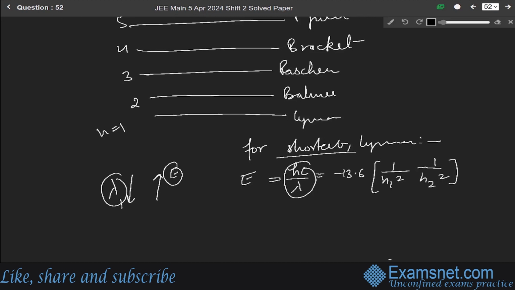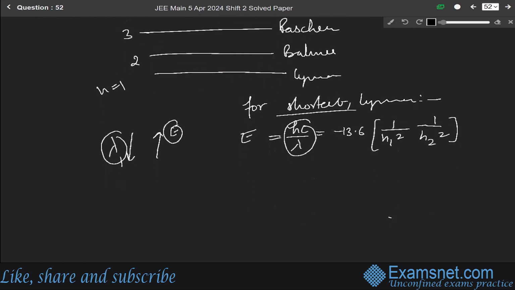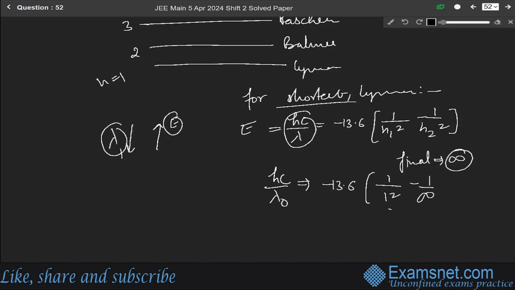So for this we can write, and it is for the shortest wavelength. Whenever we have to find the shortest wavelength, we consider the final n, which means the transition is towards infinity. So for this, hc over lambda naught will become minus 13.6 times 1 over 1 square minus 1 over infinity square, which means this will become 0. So hc over lambda naught for the shortest wavelength of the Lyman series will be equal to minus 13.6. Let us say this is equation number 1.